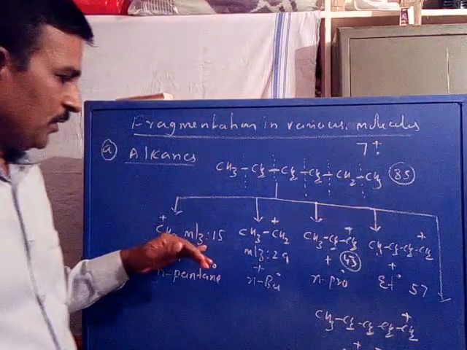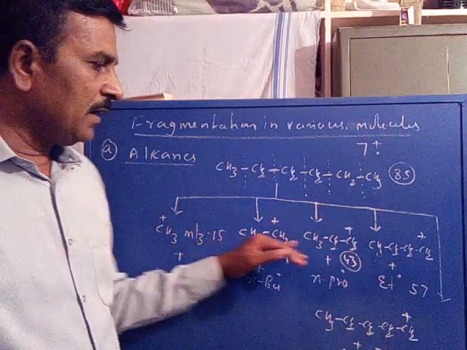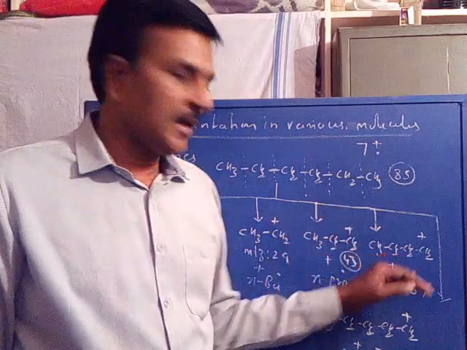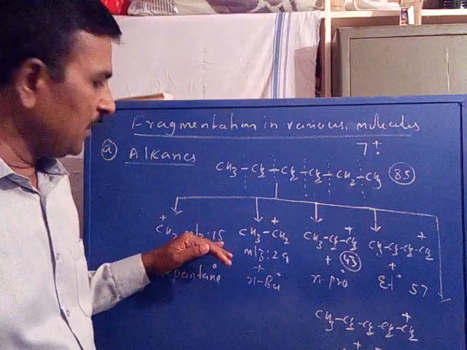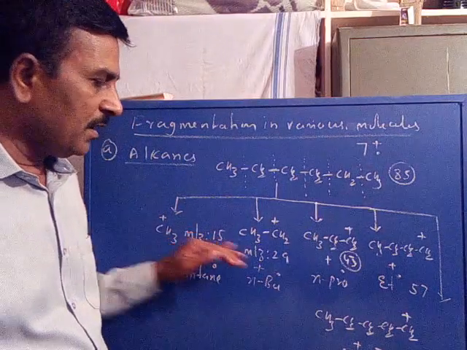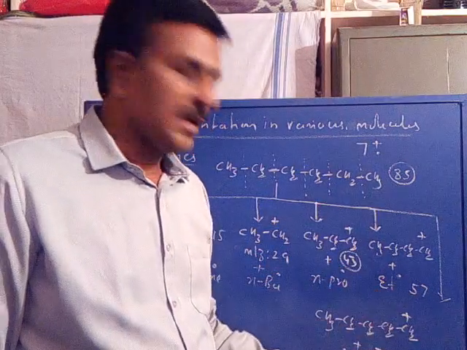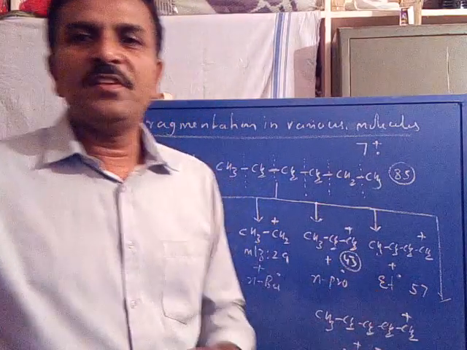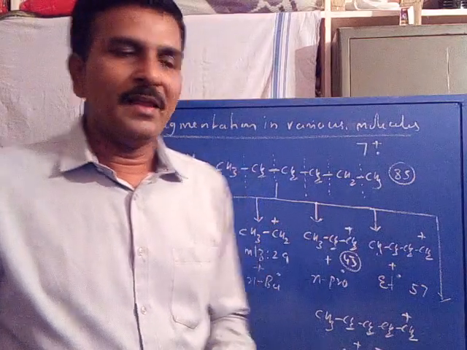So you observe in this series of cations, methyl, ethyl, n-propyl, n-butyl, n-pentyl, their m/z values are odd: 15, 29, 43, 57, as well as 71. So this is the fragmentation involved in the case of alkanes.